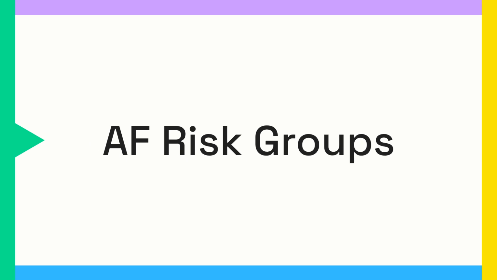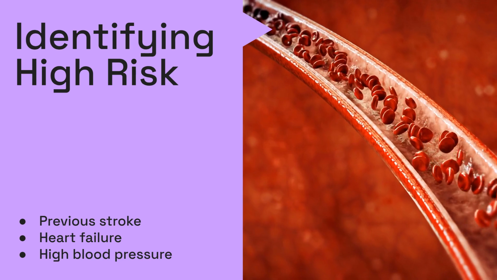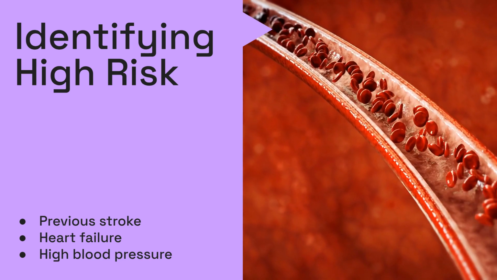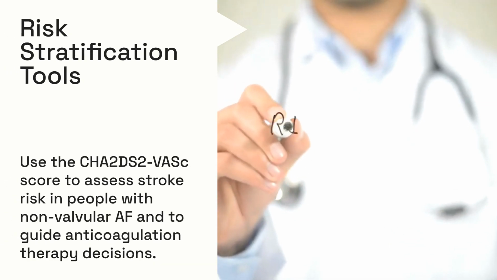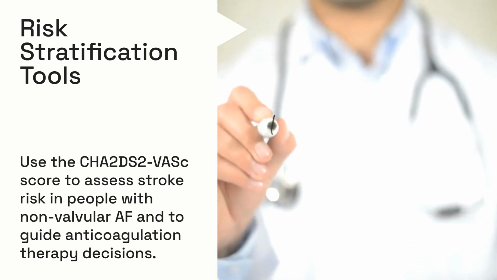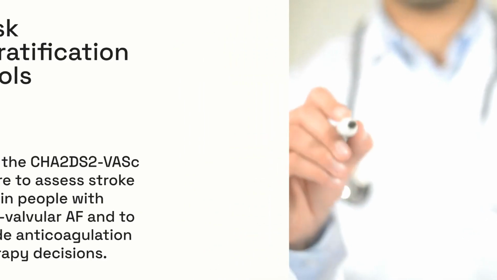Identifying patient risk groups is a critical component of AF management, especially for determining the need for anticoagulation. High-risk patient groups often include those with prior strokes, heart failure, or uncontrolled hypertension, all of which increase the likelihood of complications. NICE recommends using risk stratification tools like the CHA2DS2-VASc score to accurately assess stroke risk and guide decisions on preventative anticoagulation therapy.